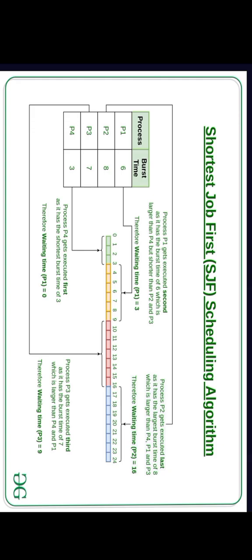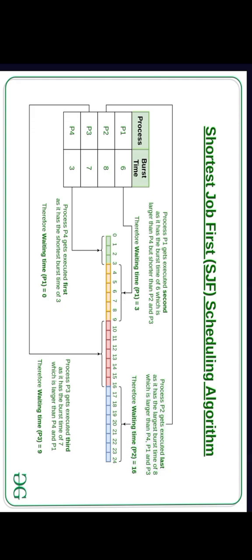Then after P4, the second to be executed is the very next shortest job. Except for P4, we now have P1, P2, and P3. Among these three, the shortest job is P1, with a burst time of 6. So P1 will be executed second, because it is larger than P4 but shorter than P2 and P3, the other processes.